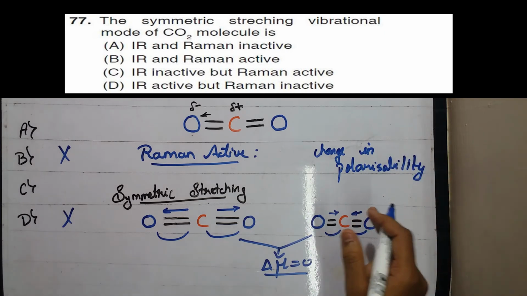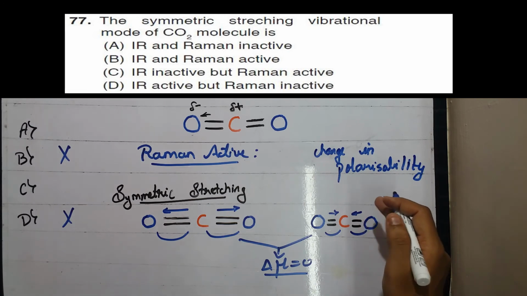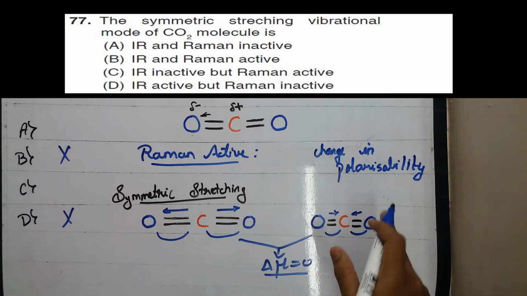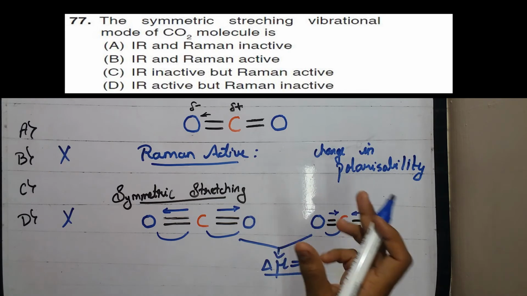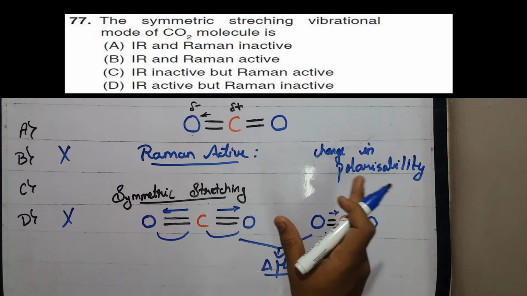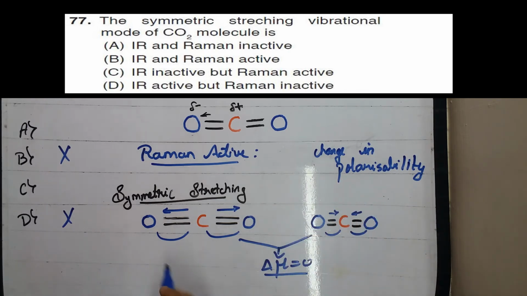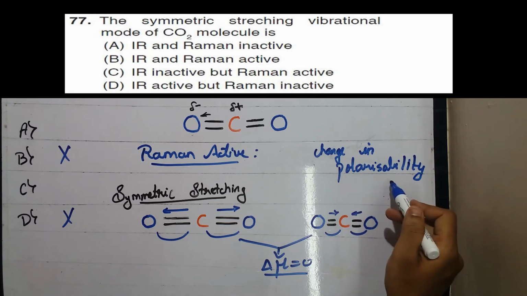Polarizability is nothing but the distortion of the electron cloud. The distortion in the electron cloud happens when there is a change in the bond length. In the symmetrical stretching, there is a difference in the bond length. Here, as the elongation and the contraction happen, the distance between the C=O is changing, hence there is a change in polarizability.